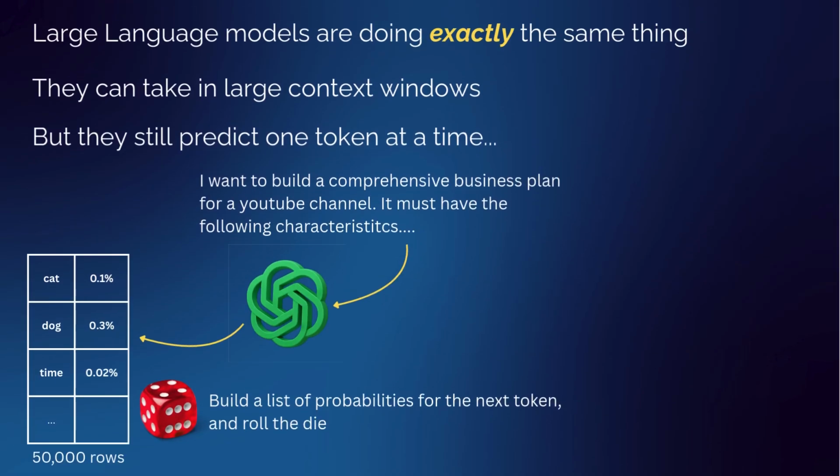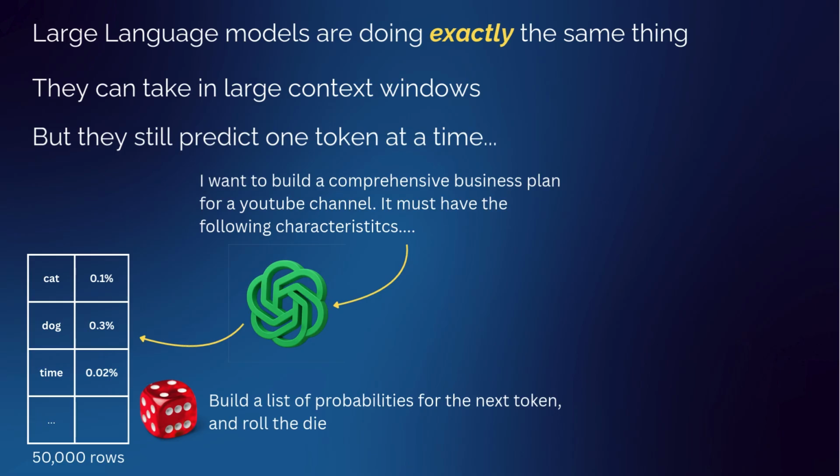So here's the thing. All these large language models, GPT-4, Claude Sonnet, Gemini Flash, are doing exactly the same thing. They can take in much larger context windows, sometimes millions of tokens, but they still predict 1 token at a time. You give it all of this input in the prompt, that goes into the model, and at the end state, it creates this list of probabilities for the 50,000 tokens or the 100,000 tokens, whatever tokens it's using.